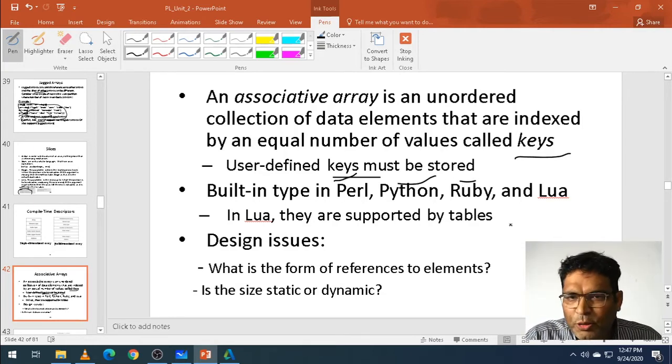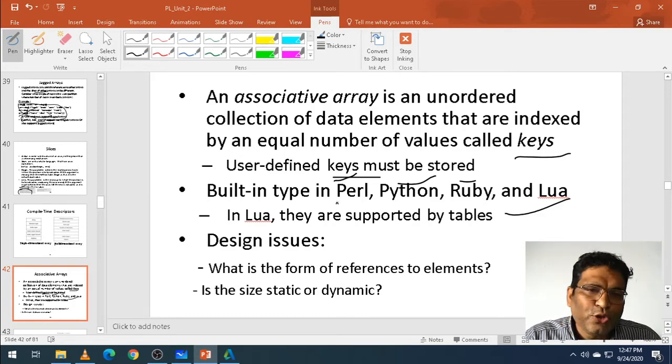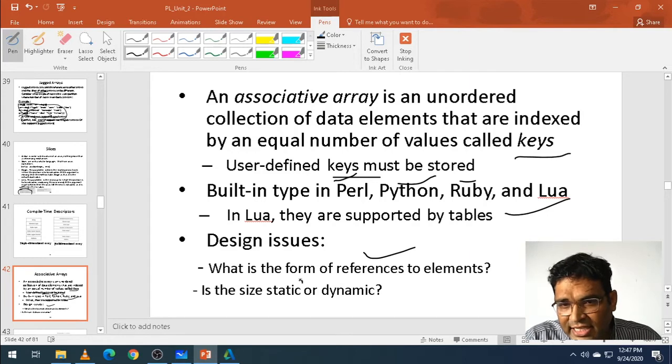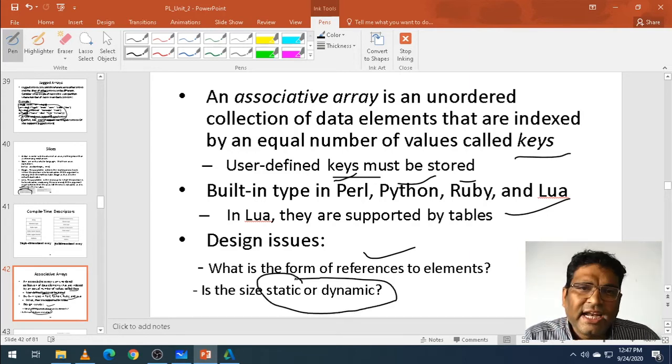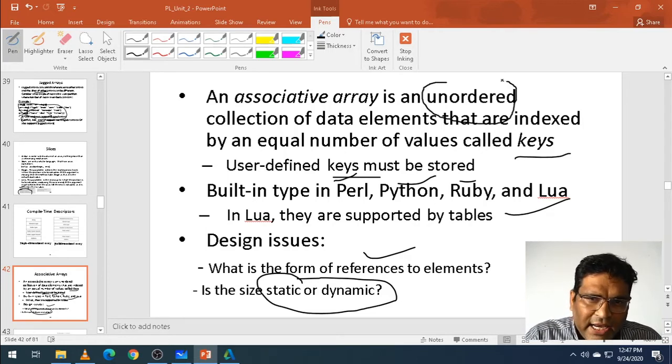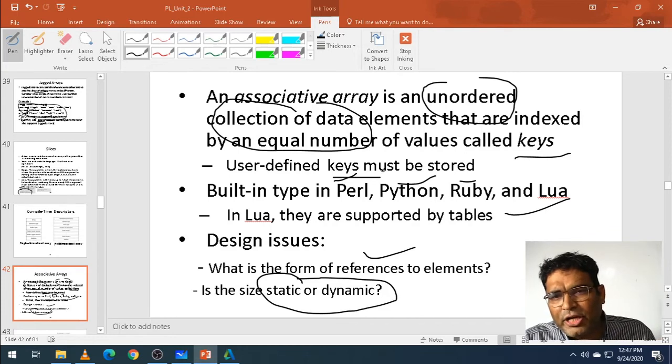In Lua, they are supported by tables. The design issue is what the form of reference of an element is, and whether it is static or dynamic. An associative array is nothing but an unordered collection of data, supported by Python, Perl, Ruby, and Lua. In Lua it is supported in the form of a table.